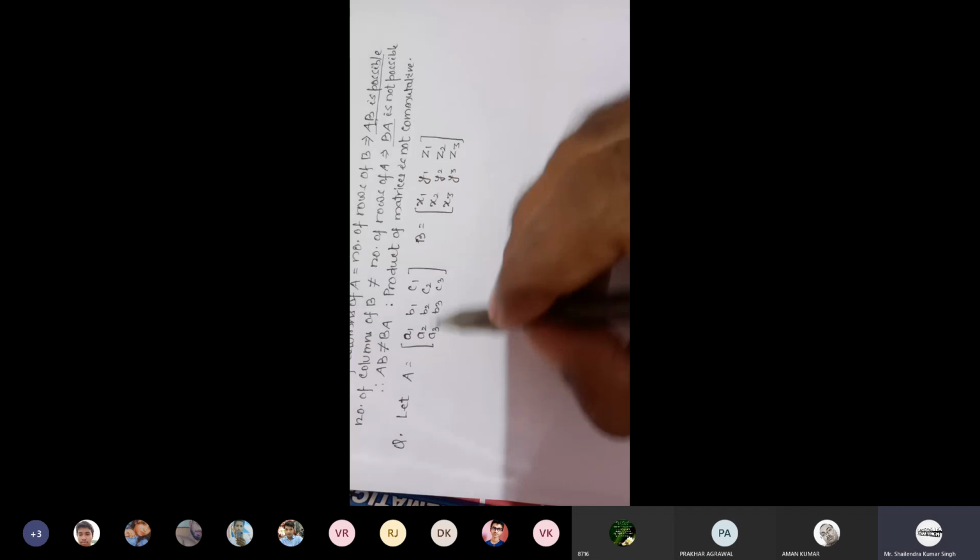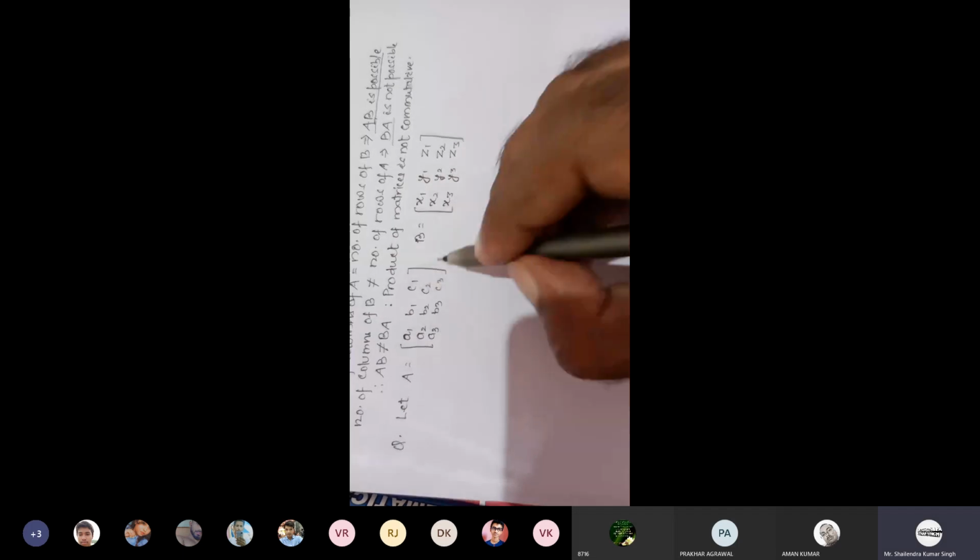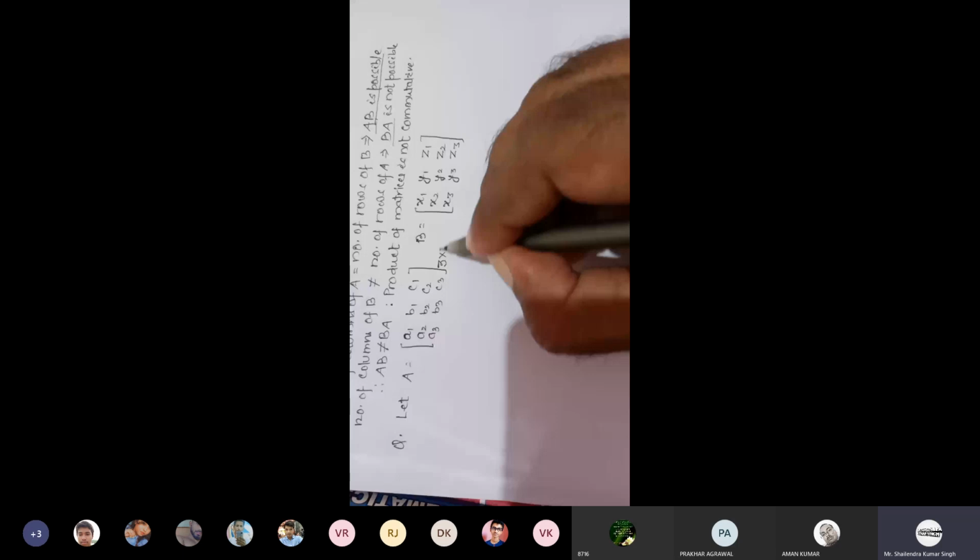So matrix A is of order 3 rows and 3 columns. So this is a matrix of order 3 cross 3. Similarly, B is also a matrix of order 3 cross 3.